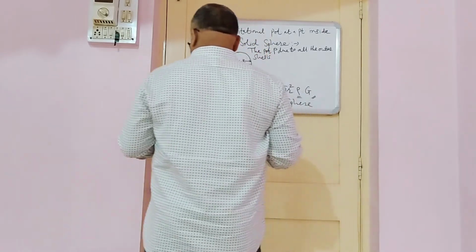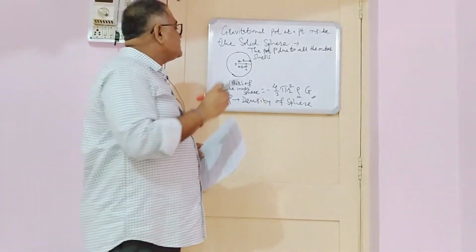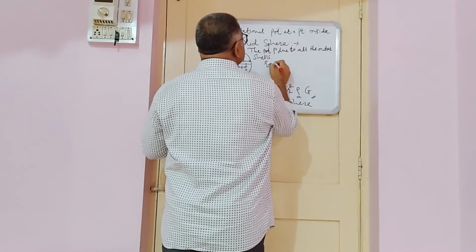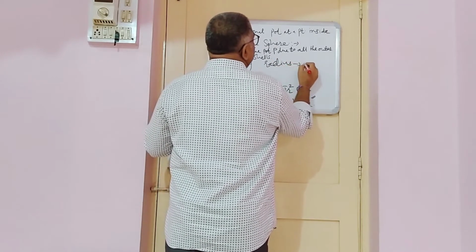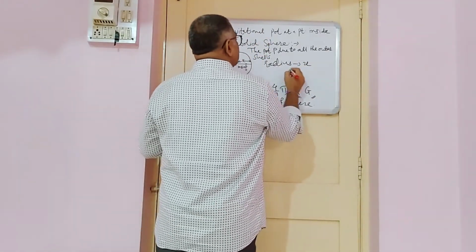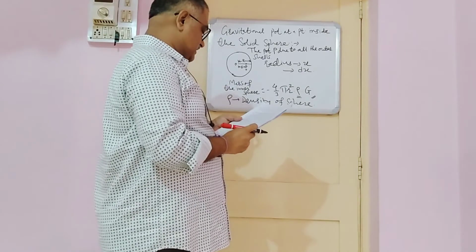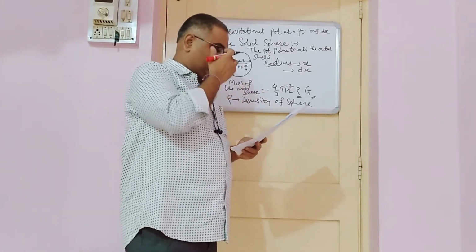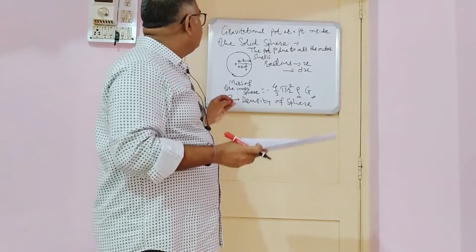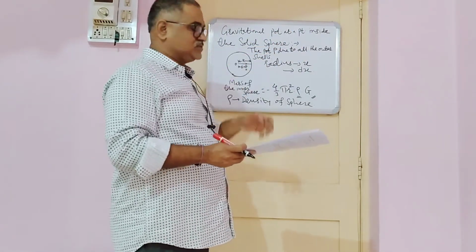For this purpose, we are considering one shell having a radius x and thickness dx. See once again what we are going to do. We are calculating the potential at P due to all the outer shells, by which we are able to calculate the gravitational potential at a point inside the solid sphere.